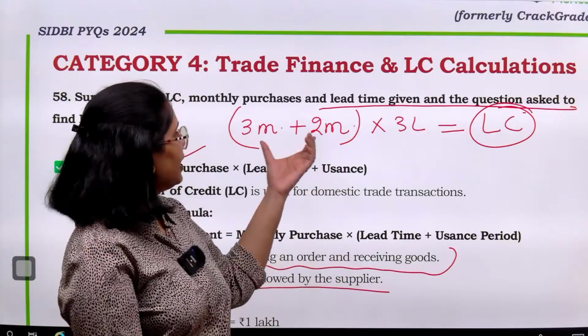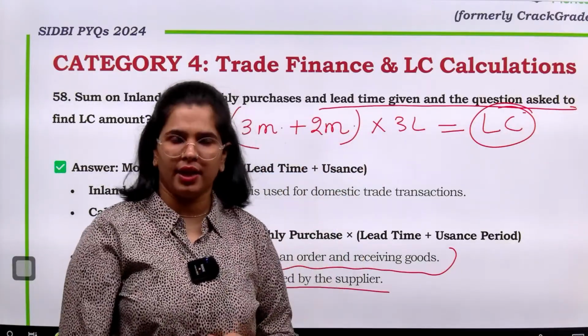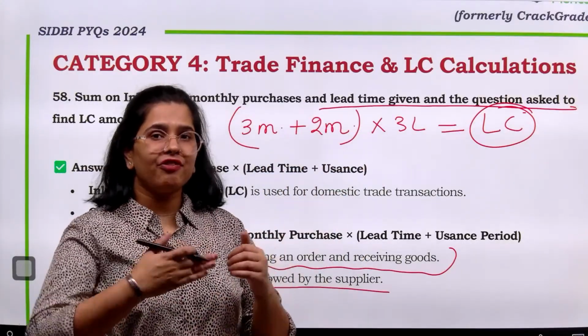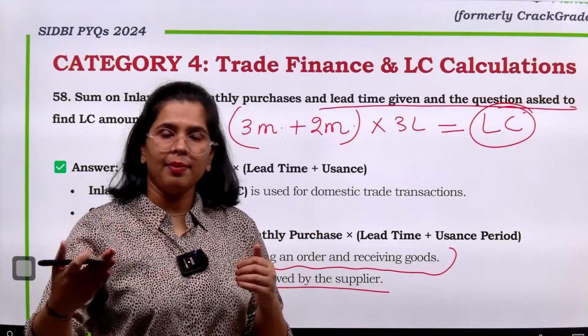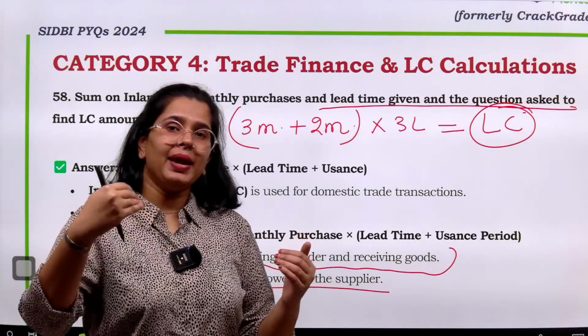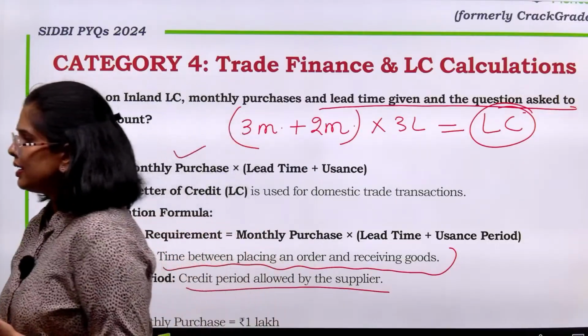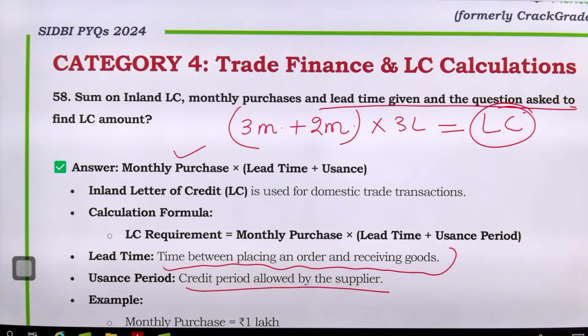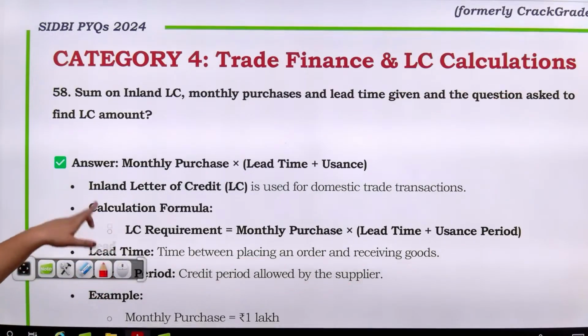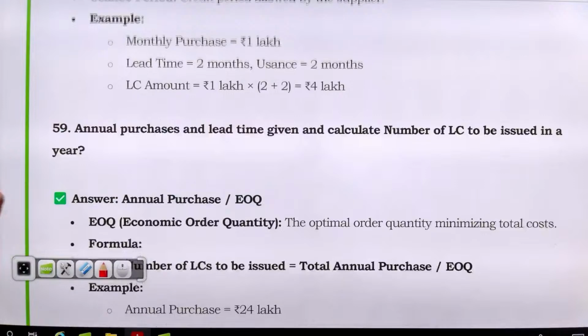Now you will say कि हम इसको accumulate क्यों कर रहे हैं? So you have to remember that every month I will order. हर महीने में order करूँगी और जो unpaid bill का burden है वो बैंक के ऊपर बढ़ता जाएगा. So this is the rationale behind this particular numerical that we will be discussing in our syllabus, right? Right now this is the formula for the inland LC calculation.